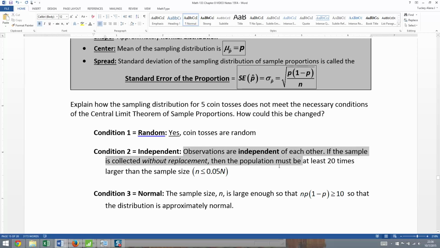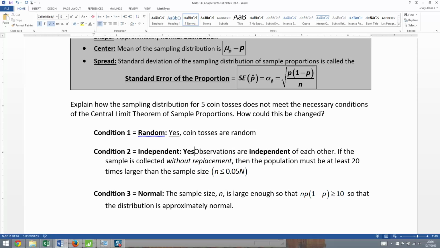Okay, well, this whole thing about the 20 times and all of that is only if your sample's collected without replacement. But that's not a problem with a coin. Coins are independent of each other, period, right? There is no replacement with a coin. So yes, we learned in chapter 5 that coins are independent of each other.